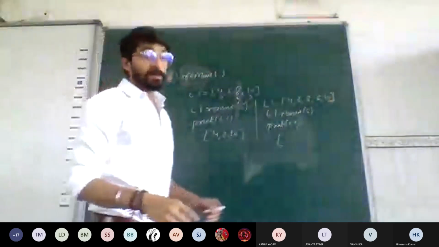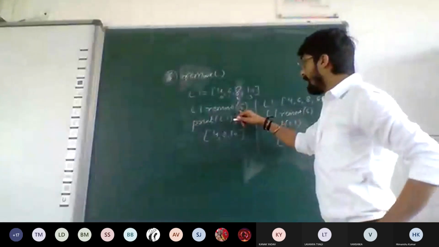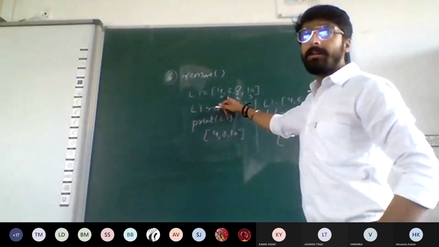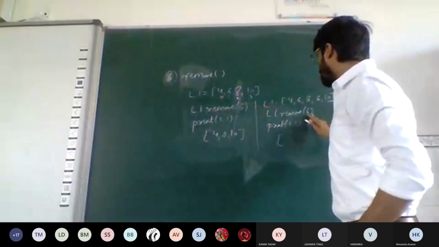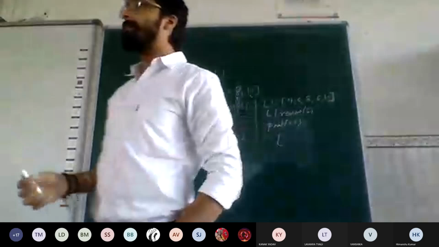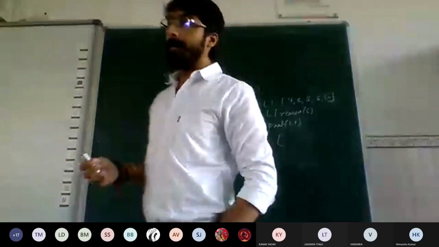So what I was saying is that the pop function deletes the element on the behalf of an index, but in the remove function we have to mention the element itself, the element you have to delete. Just mention that element, and that element will get deleted from the list. But in this case, now the elements are repeated. In the second example, the elements are being repeated.